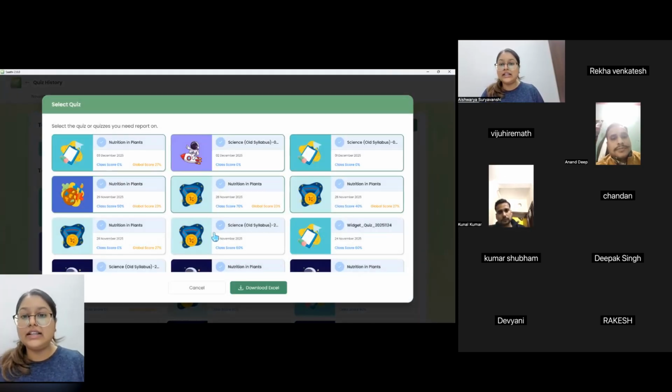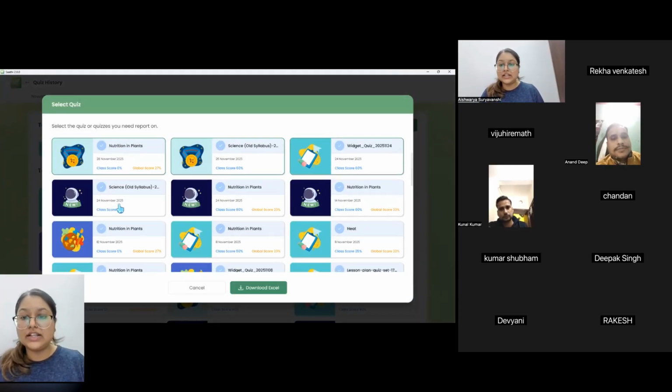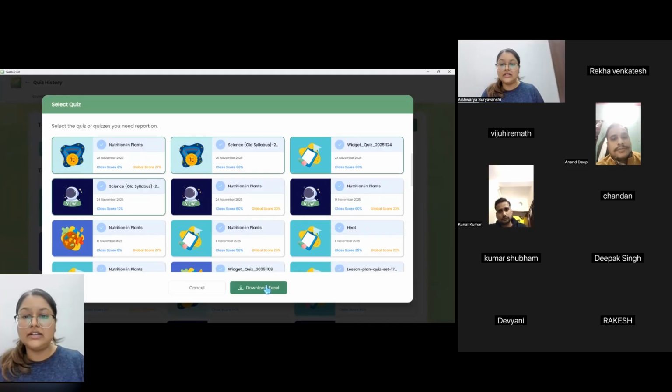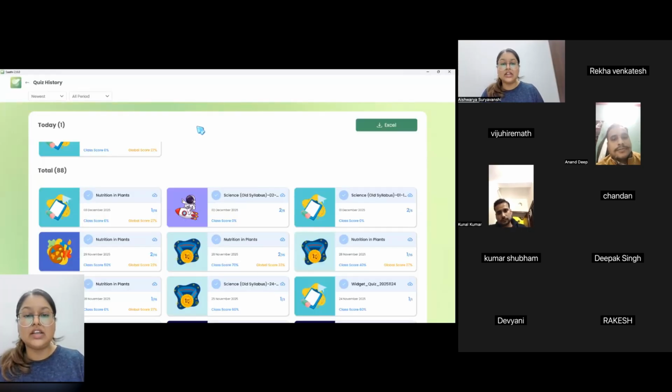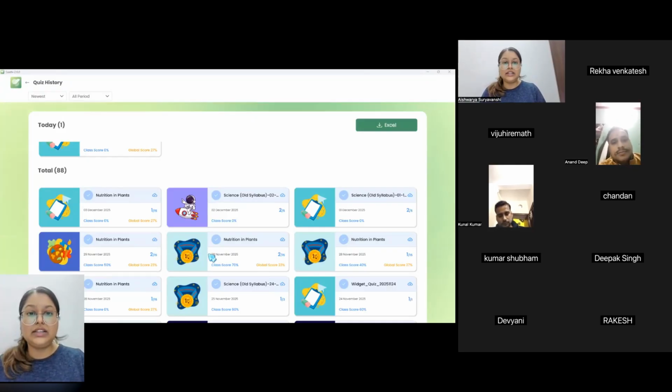You can select your quizzes, the ones that you have taken only, right? And then download the Excel. So whatever Excel report you get will have only the quizzes which you wanted to see. Will they all be combined? Or yes, each individual chapter-wise performance will be given as a report. Yeah, let me open the report and show it to you, ma'am. Just a second.